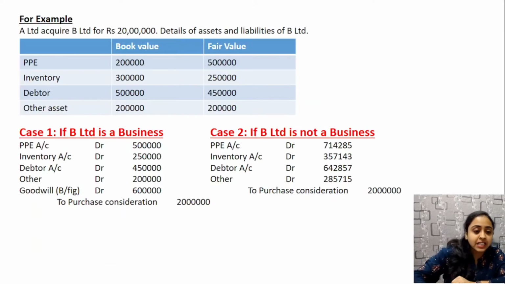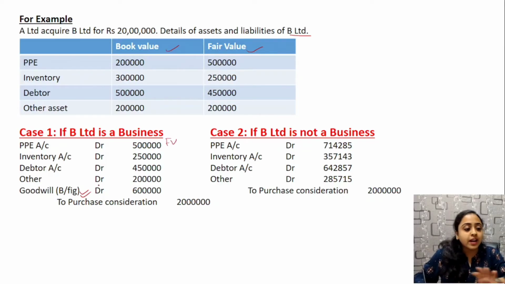Let's study this with an example. A Limited acquires B Limited for rupees 20 lakh. Details of assets and liabilities of B Limited are given, with book value and fair value. What happens if B Limited is a business? That is business combination. In this case, there is always goodwill or bargain, and assets are recorded at fair value. So PP&E account debit 5 lakh, inventory account debit 2.5 lakh, debtors 4.5 lakh, others 2 lakh.